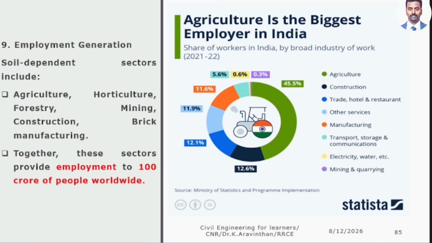Then after this, construction. Sir, how constructions are made? What is the base of construction? What they need to construct? They need cement. Where they get cement? Through limestone. How they make bricks? Through soil. All soils are essentials for construction. So that is 12%. Mining, construction, brick manufacturing, etc. dependent on the soil.